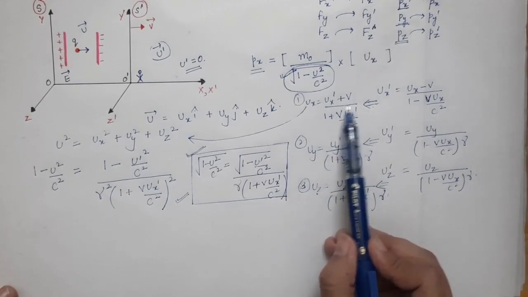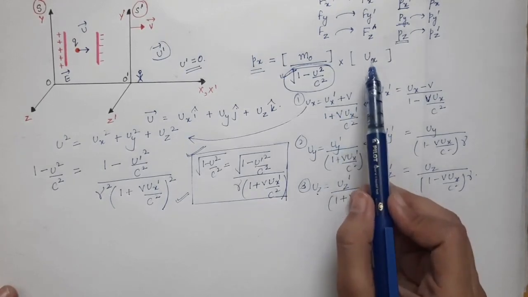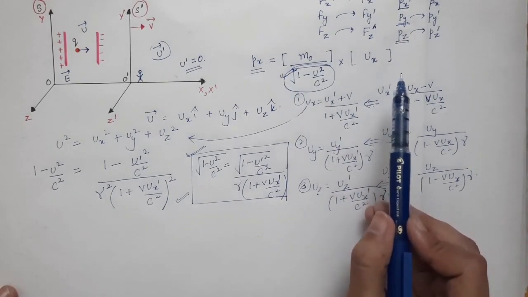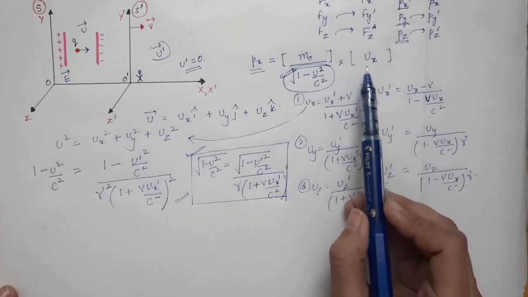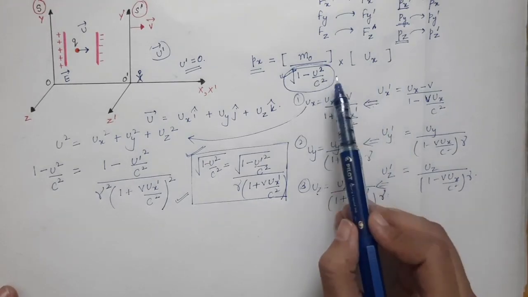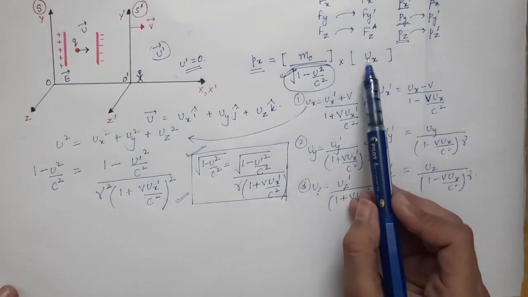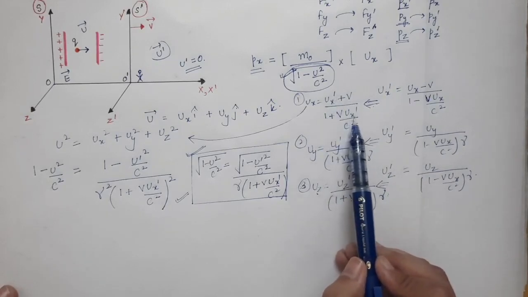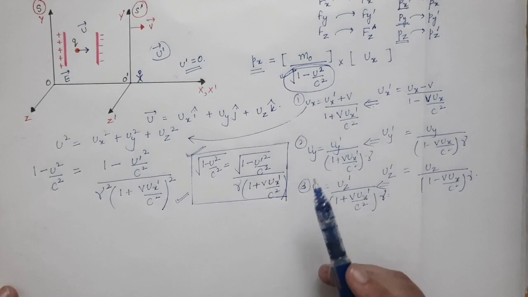You will use this equation over here, because on the right hand side you have to write the primed variables only. So you will transform these variables in terms of primed variables. Instead of ux you will write ux prime plus v over 1 plus v ux prime by c square.